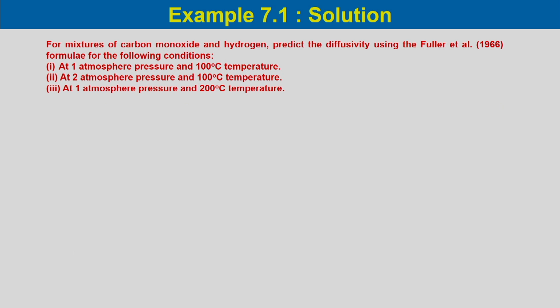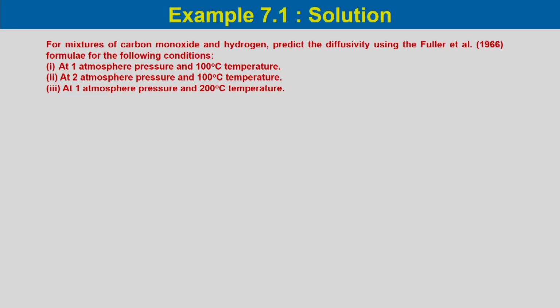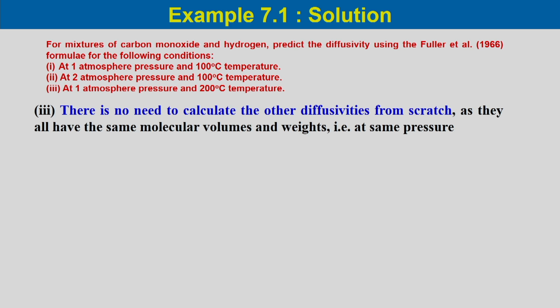Now, in the case of the third problem, which is at 1 atmosphere pressure and 200 degree centigrade temperature, the pressure remains constant but the temperature is doubled. In this case as well, we need to use the temperature correlation for the diffusivity and calculate from the first one.